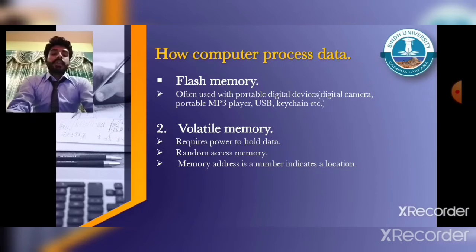The second type of memory is volatile memory. Volatile memory is a non-permanent memory called RAM, usually abbreviated random access memory. It requires power to hold or store data. CPU uses a memory address to store and retrieve each piece of data in the computer. Memory address is a number that indicates a location on the memory chip.